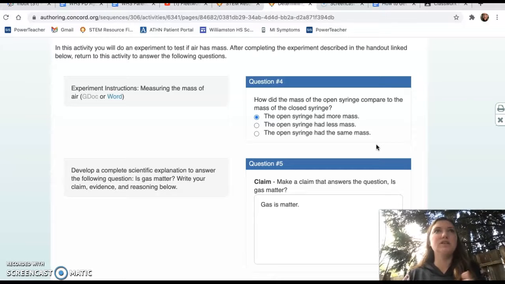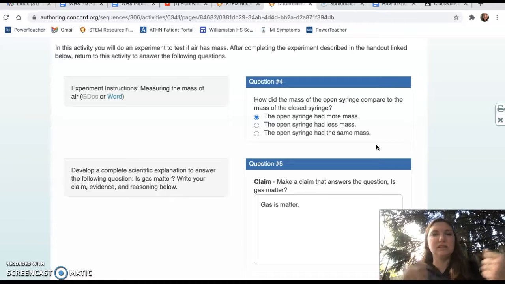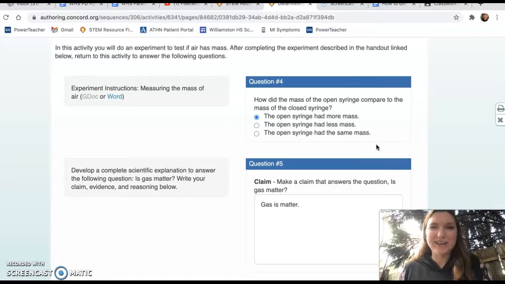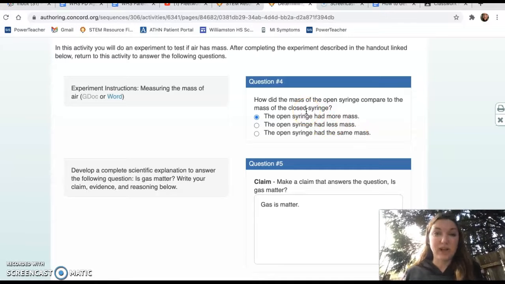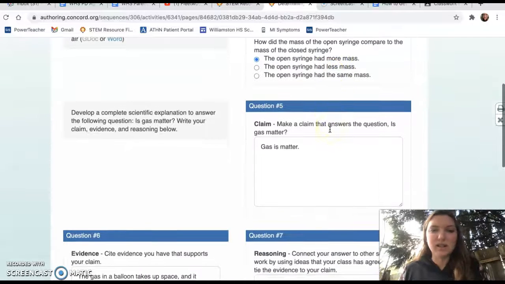Whereas a closed syringe, we closed it and then opened it to the same volume as the open one. But because the closed one was closed, no more air particles got in. So there was a difference in weight between the closed one, which had less weight, than the open one that had more. So the open syringe had more mass. There were more particles in that syringe.